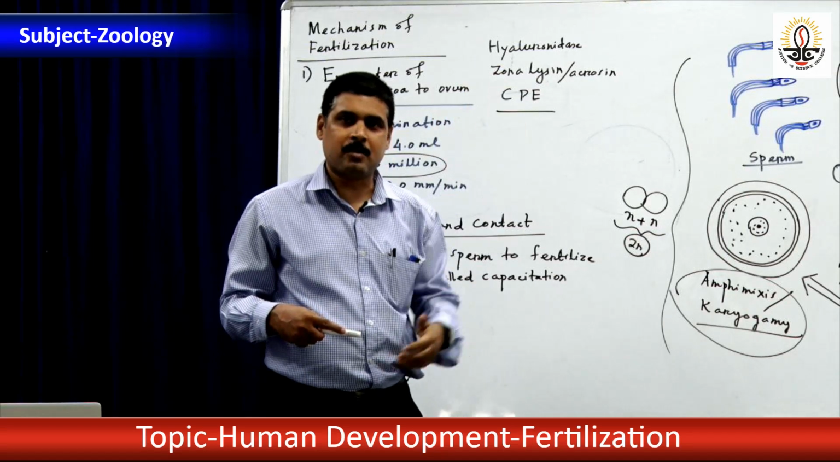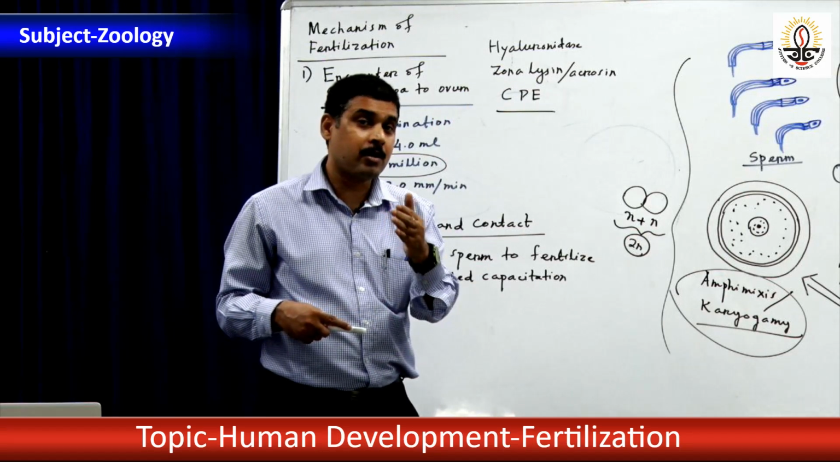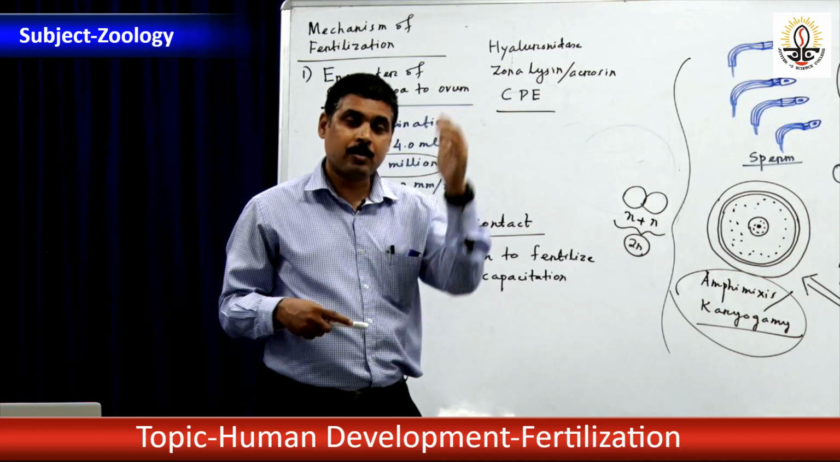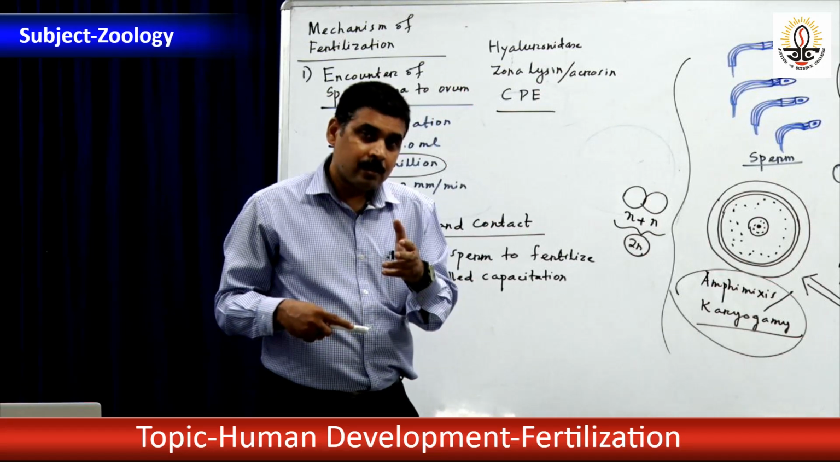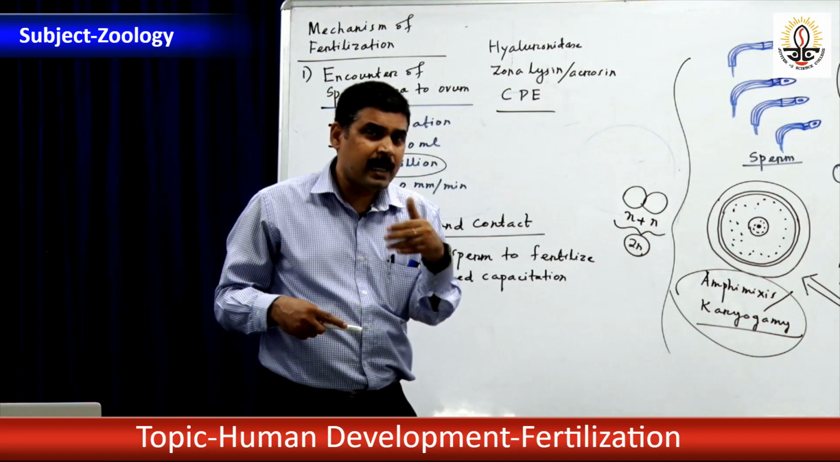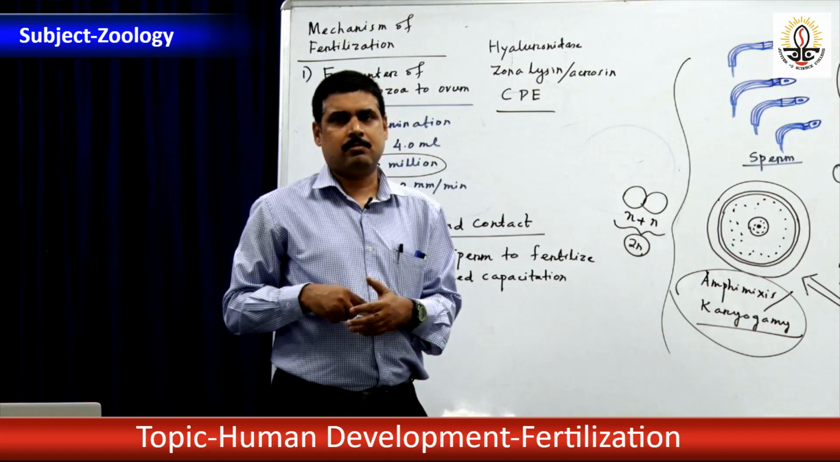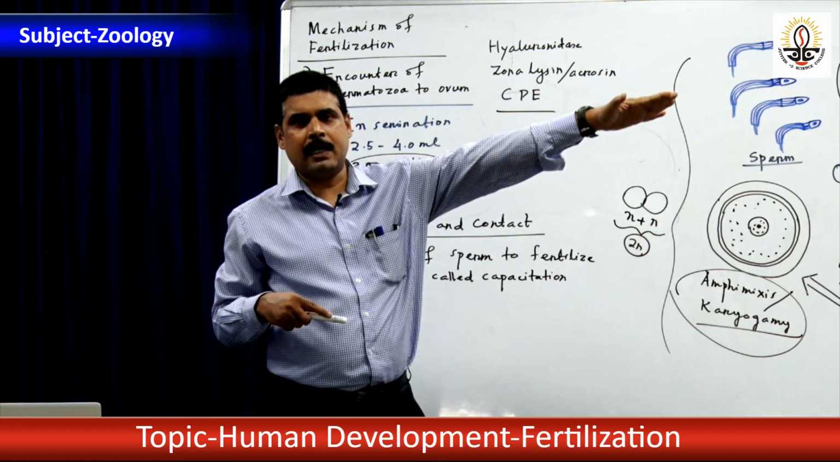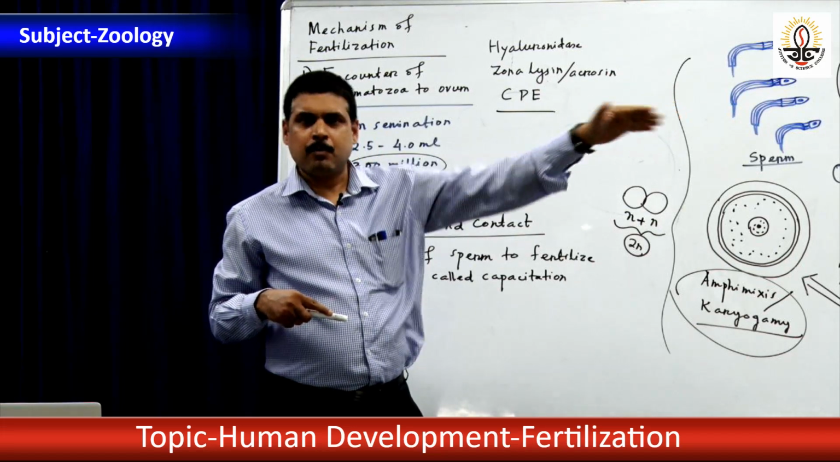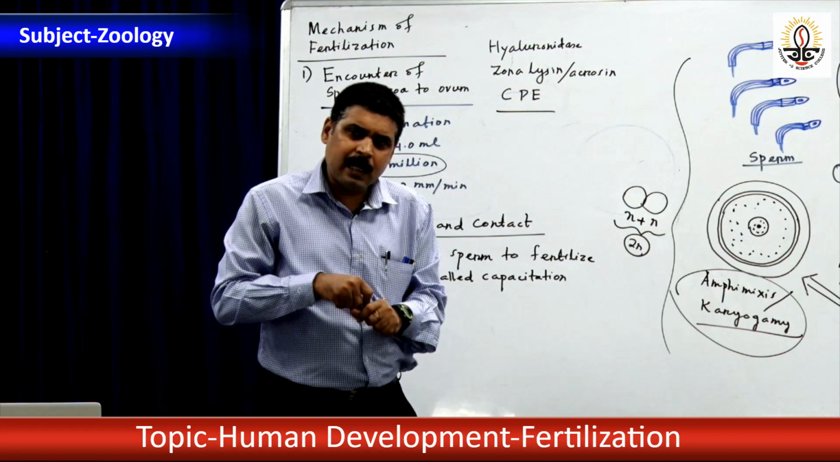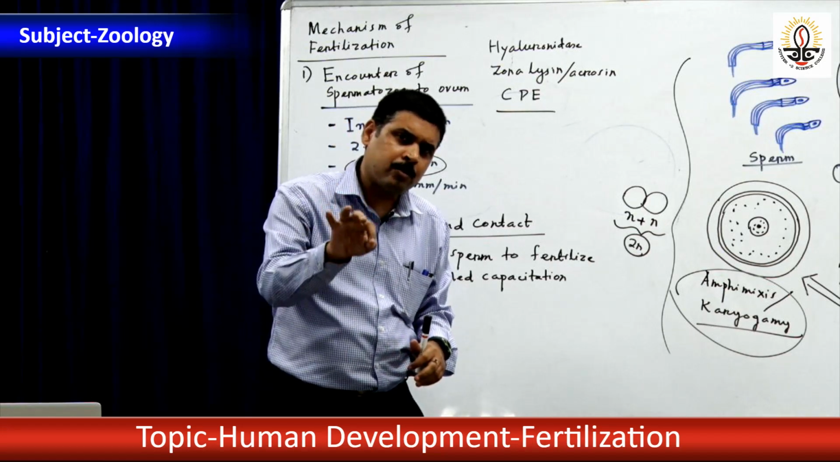New species formation through sexual reproduction is an important point. Third, the ovum gets metabolically activated when it is fertilized by the sperm for further embryonic development. Fourth, the centriole is donated by the sperm to the ovum.